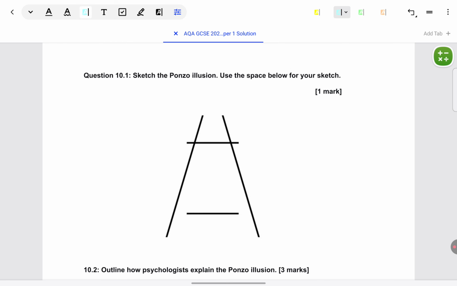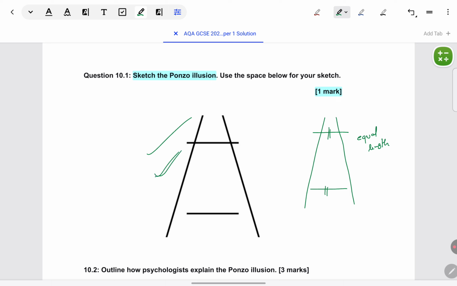Very easy question. Sketch the Ponzo illusion. Use the space below for your sketch. Here it's a pre-drawn diagram, but all you have to do is make two horizontal lines which are about to intersect. Make sure the two horizontal lines you give are of equal length, because that is what the Ponzo illusion is all about. Don't draw the signs like I've done, but just to indicate to you these are of the same length. That should be the case. Okay, so if you draw like this picture is shown, you'll get full marks. That's all there is to it.